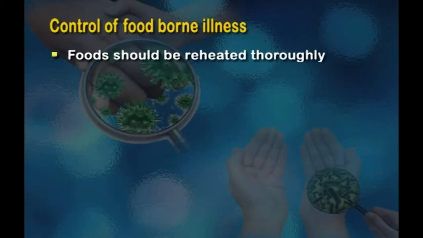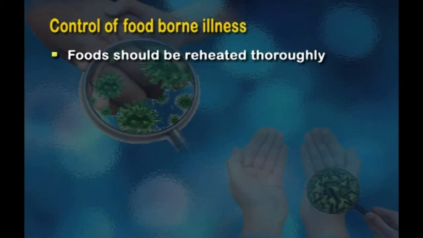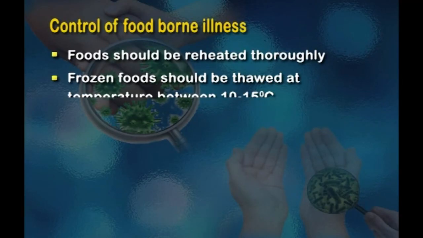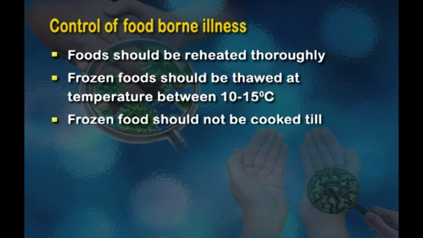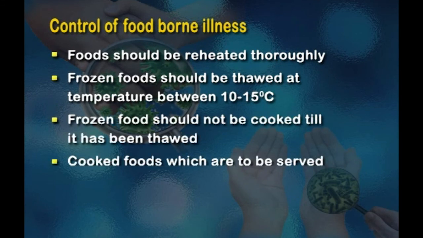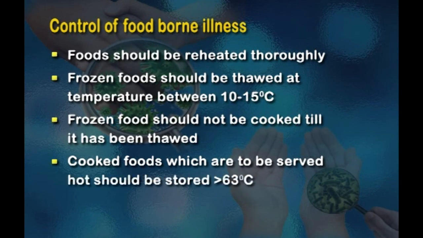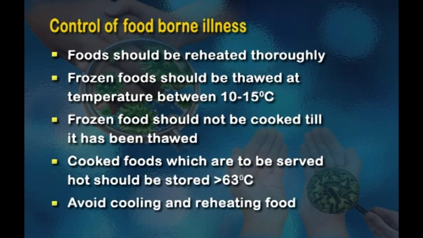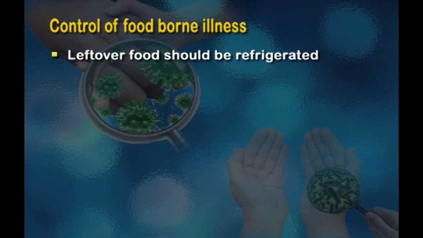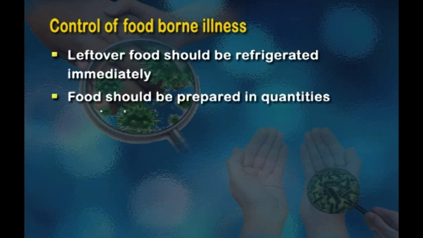Foods should be reheated thoroughly so that the inner part of the food is also subjected to high temperatures to destroy microorganisms. Frozen foods should be thawed at temperatures between 10 to 15 degrees centigrade, and only thawed foods should be cooked. Cooked foods which are to be served hot should be stored at temperatures above 63 degrees centigrade. Avoid cooling and reheating food repeatedly because this can lead to microbial growth. Leftover foods should be refrigerated immediately and should not be exposed to the danger zone.